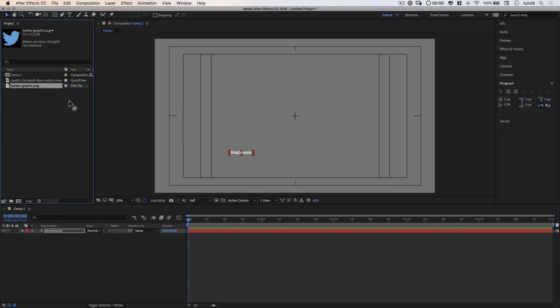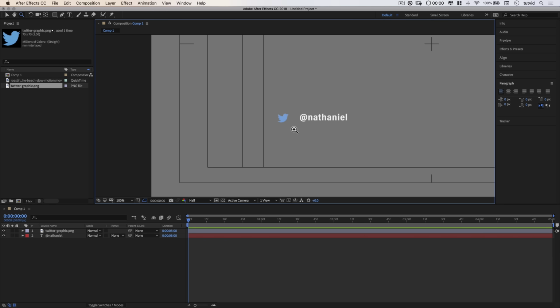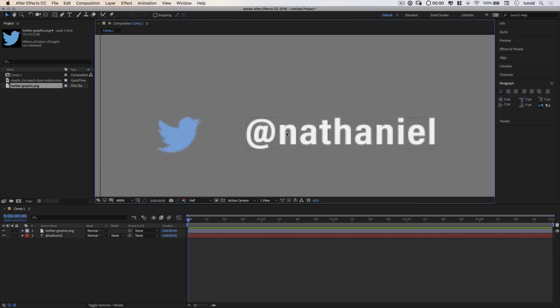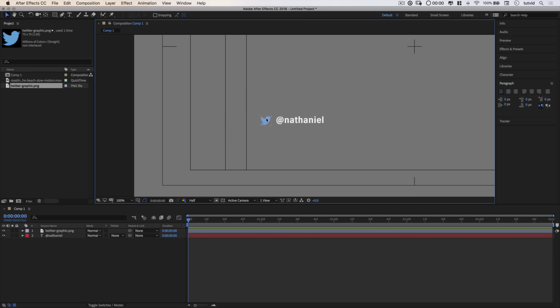And then what I'll do is drag the Twitter graphic in and place it over here. I'm going to grab my zoom tool and just zoom in on this. What I want to do is move these together so they kind of look right next to each other. They don't need to be aligned by the book perfectly. They just need to look right next to each other.